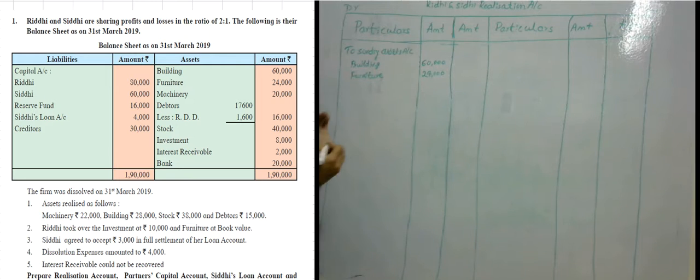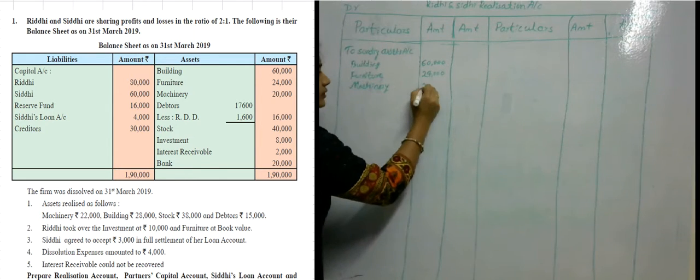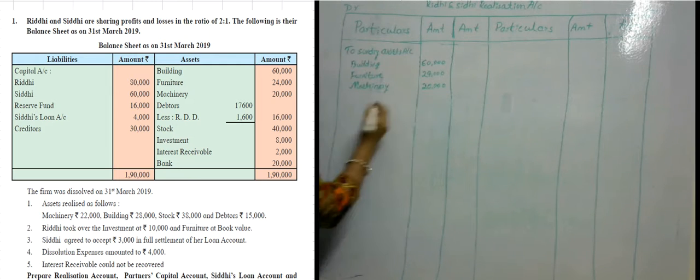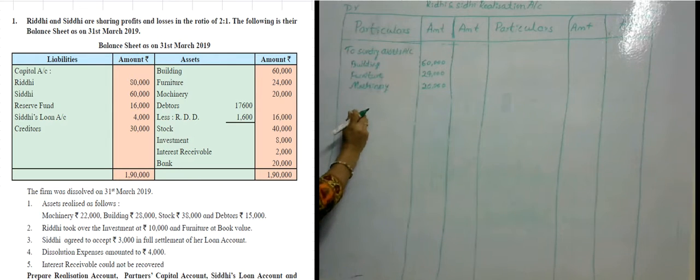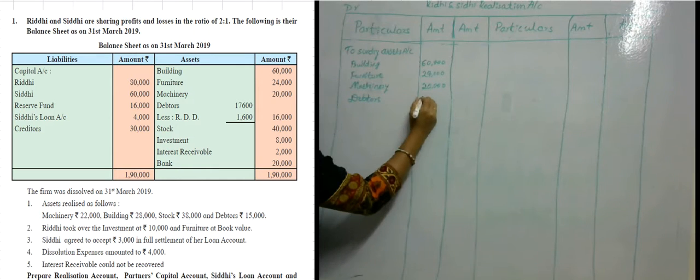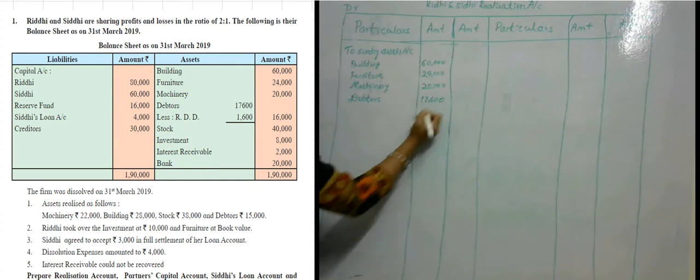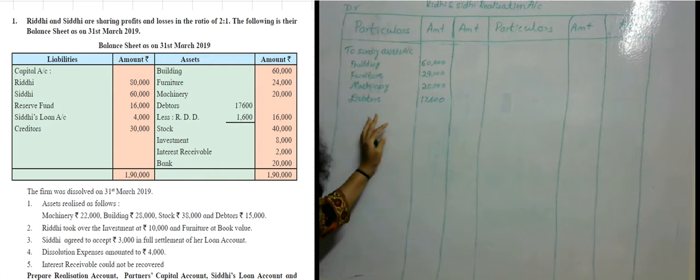Next entry is machinery, amount 20,000 rupees. Debtors amount is 17,600 rupees, and stock amount is 40,000 rupees.